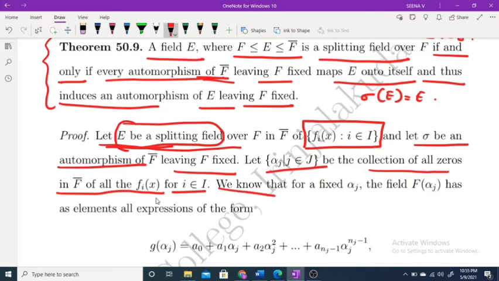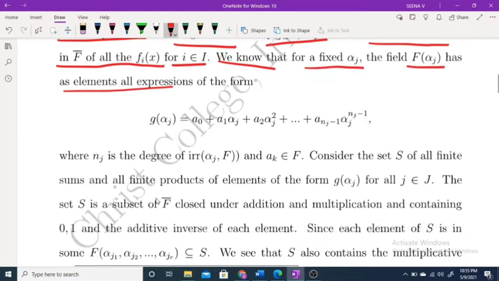Now we know that for a fixed alpha_j, every element in F(alpha_j) is of a certain form. Suppose the degree of the irreducible polynomial of alpha_j over F is n_j.